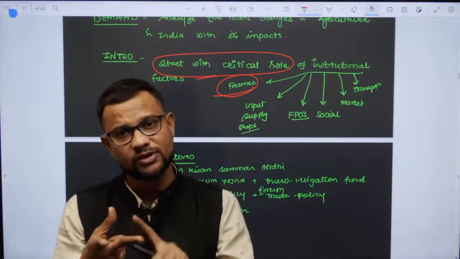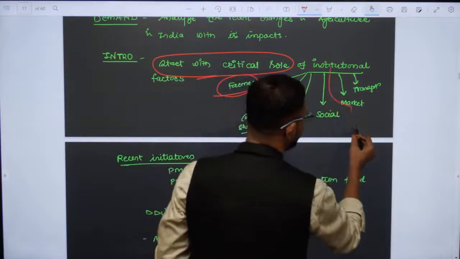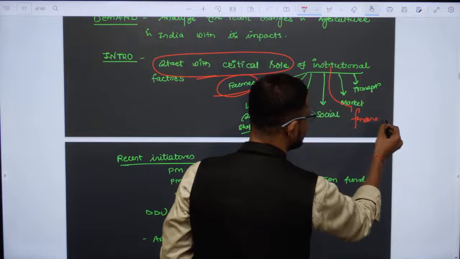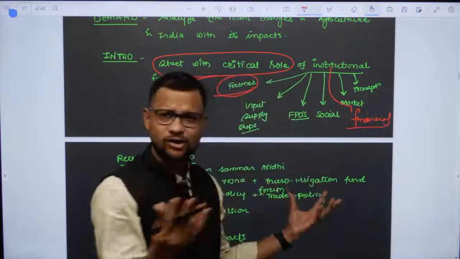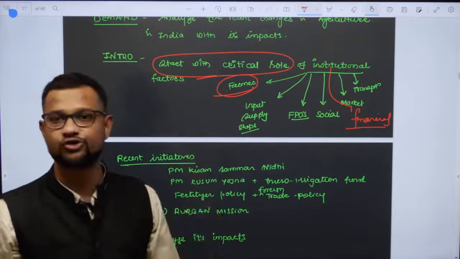Then input system, output system, and all those engaged over here. You will find some financial institutions supplying credit or any kind of input or support to agriculture, it is an institutional framework as such.